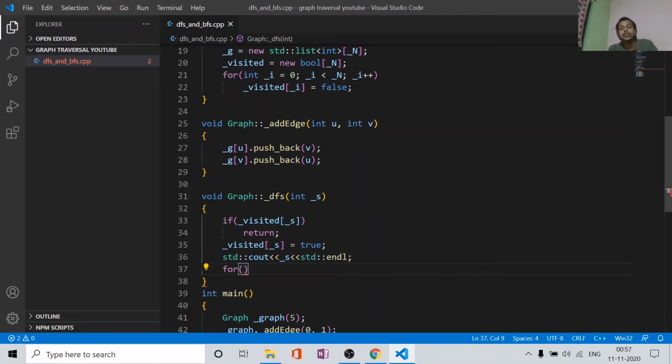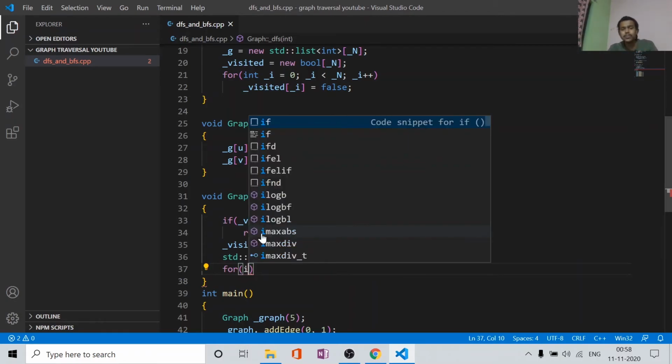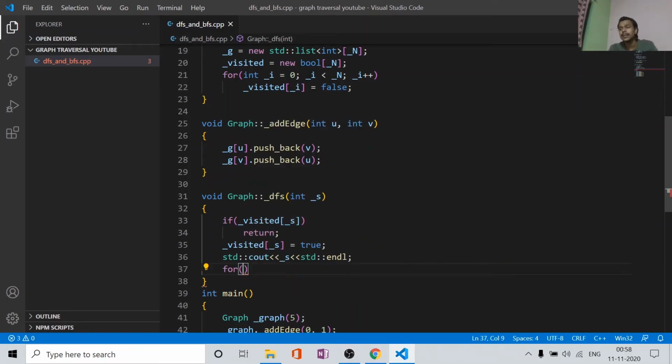So we will just run a for loop for its neighbors. So I will have for auto x of this g[s], that is our adjacency list, sorry, not i but the s.